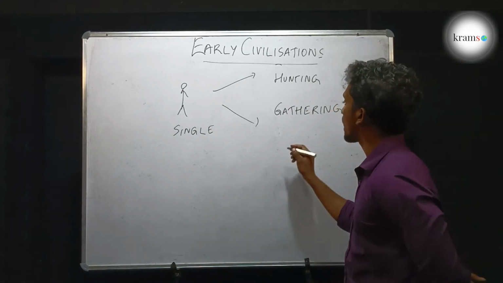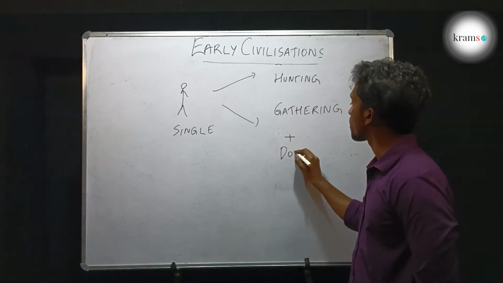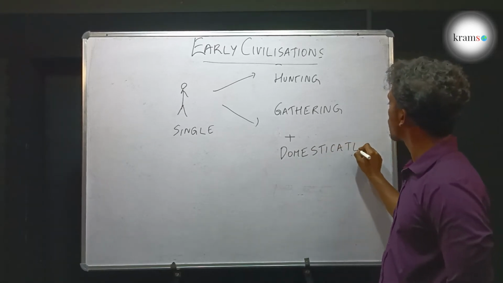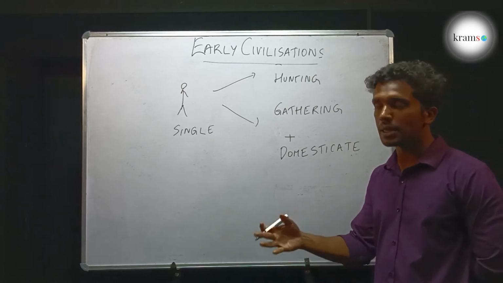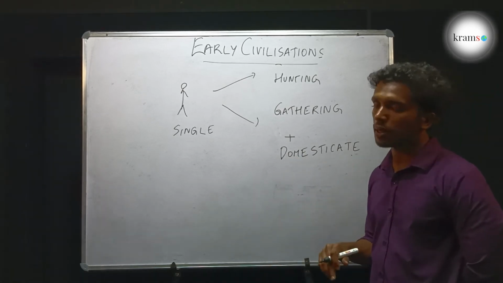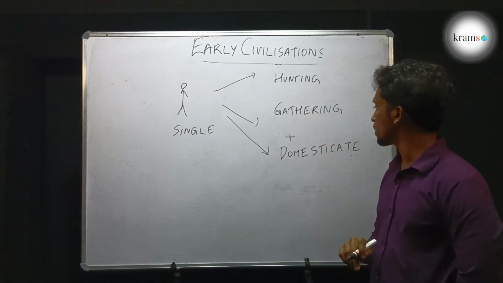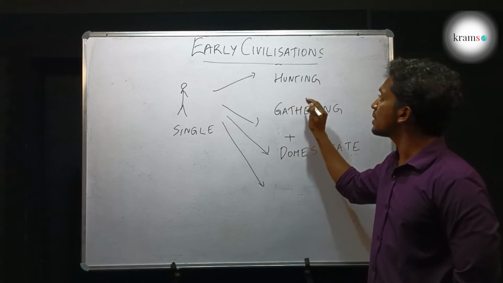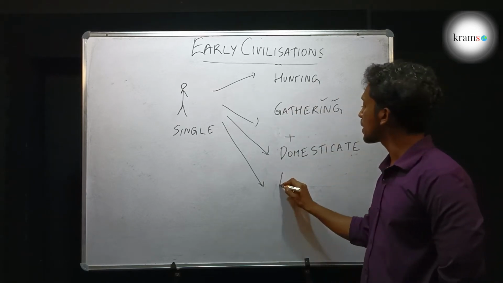And after some time, they came to know that if they can domesticate some animals for companionship and for the things that they get from them, like egg, milk, meat, so they started domesticating animals. So their economy became hunting, gathering and domestication. Later they came to know that the things that they had gathered, they can cultivate them, and they started agriculture.